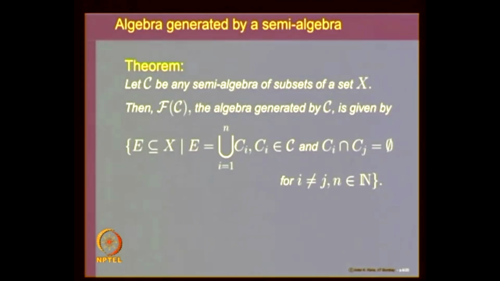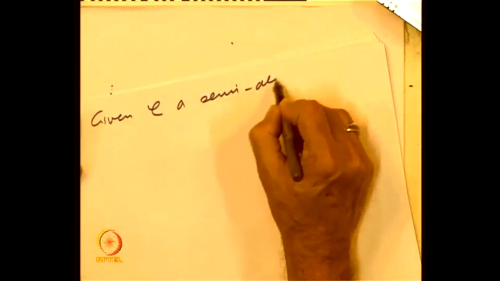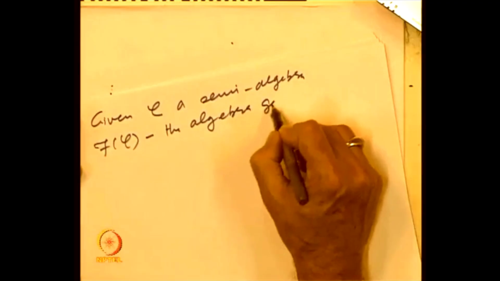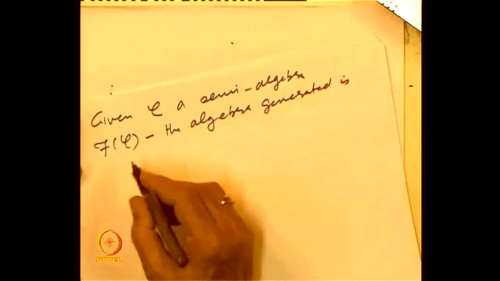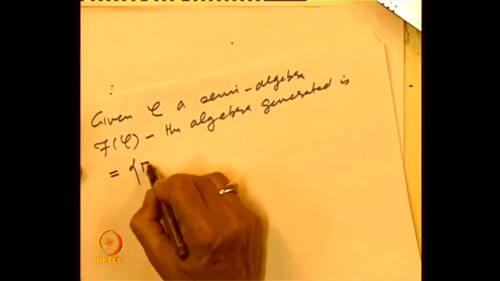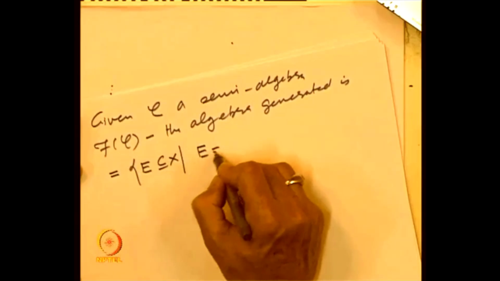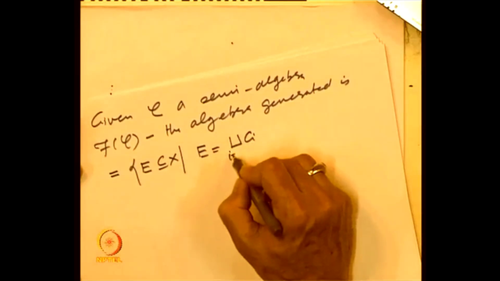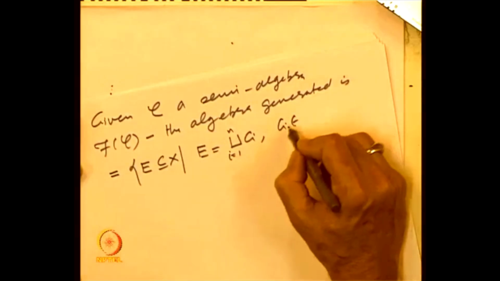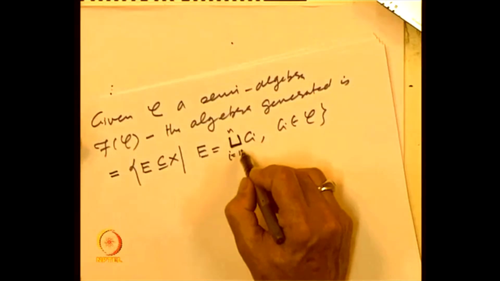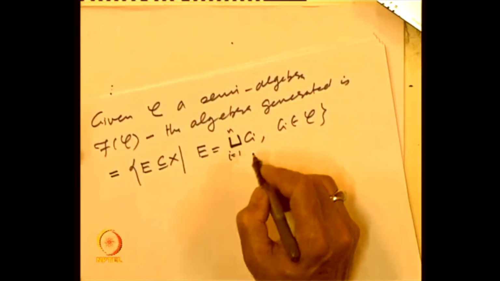So, given C a semi-algebra, f of C, the algebra generated by C, is equal to all sets E such that I can write E as a finite disjoint union of elements Ci belonging to C. And note this square bracket union means that the sets involved are pairwise disjoint.